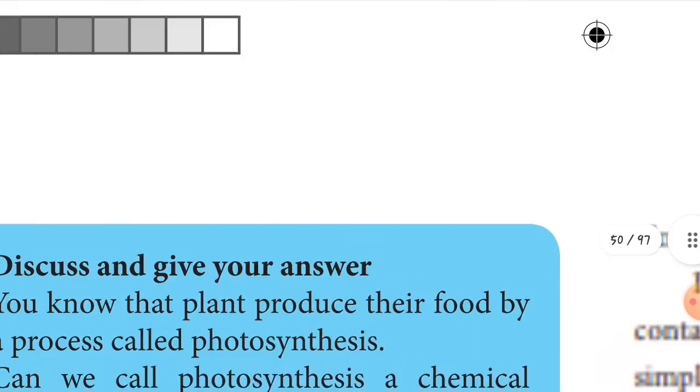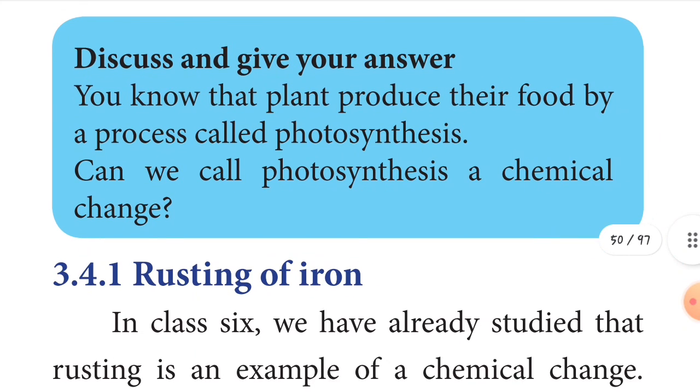And now let's move on. See here, discuss and give your answers, children. You know that plants produce their food by the process called photosynthesis. Can we call photosynthesis a chemical change, children? Yes, photosynthesis is a chemical change because here light energy is converted to chemical energy. Light energy means sun radiation. So light energy is converted to chemical energy.